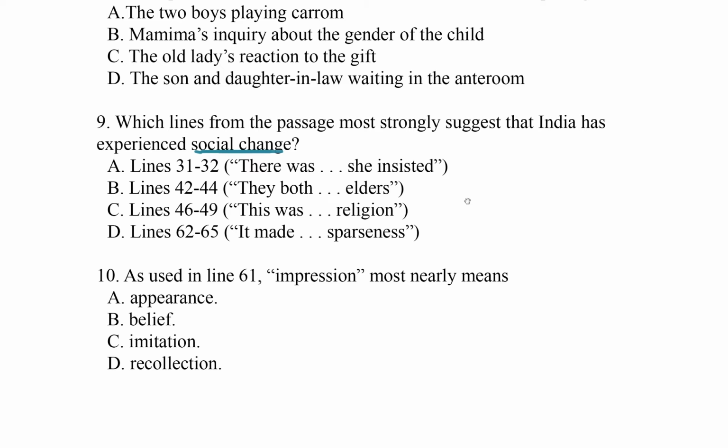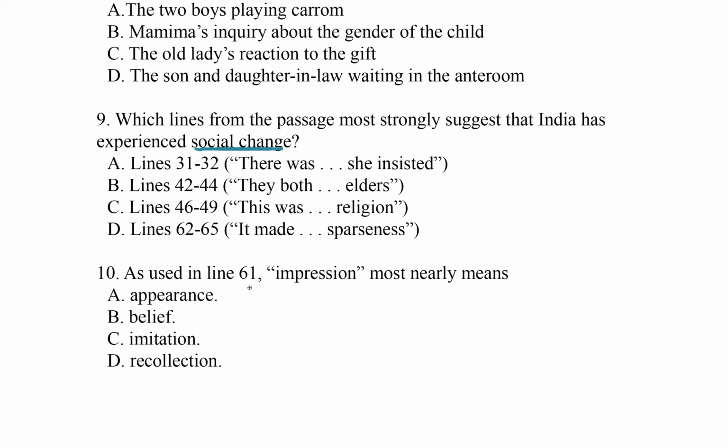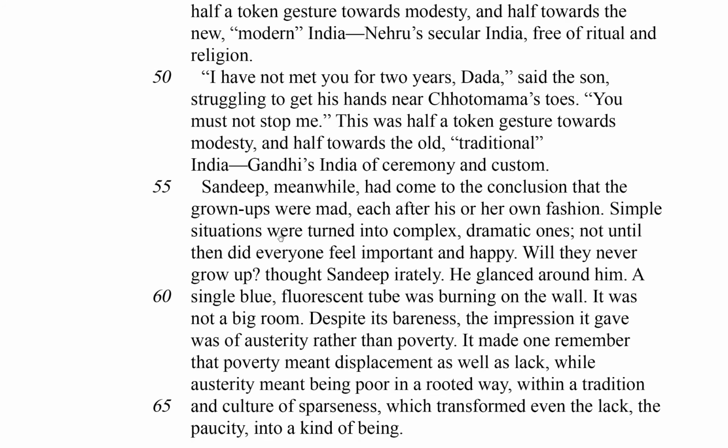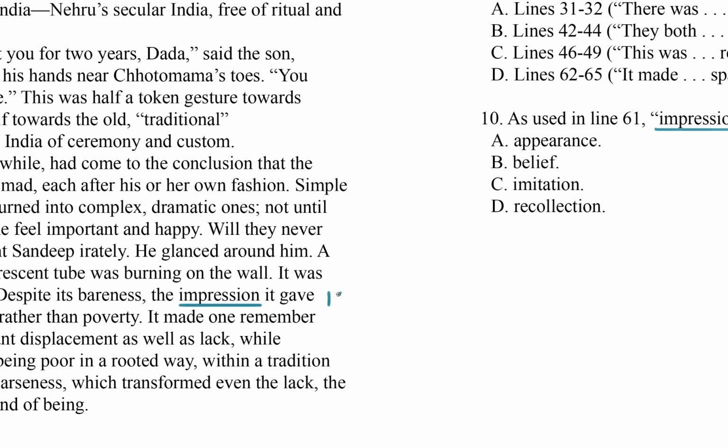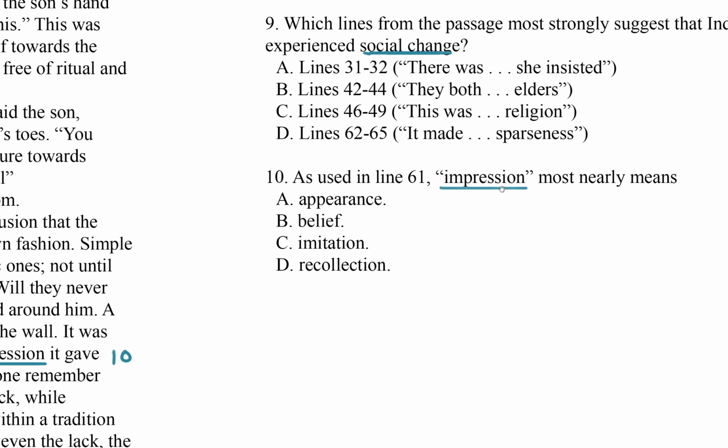And finally, a vocab question: as used in line 61, impression most nearly means something. So let's hop over to line 61 and underline it. There's line 60, there's line 61, and there's the word impression. Let me just mark this with question 10, and then that's it.